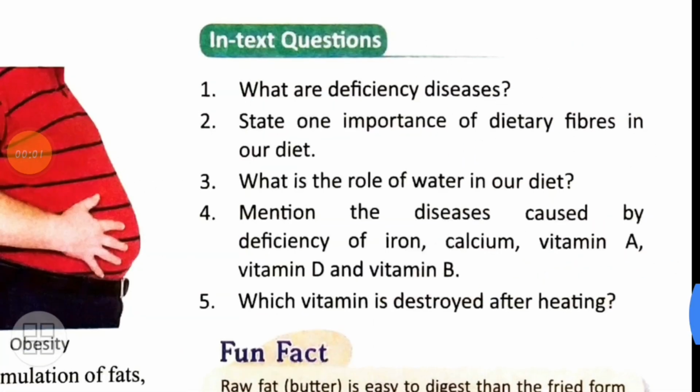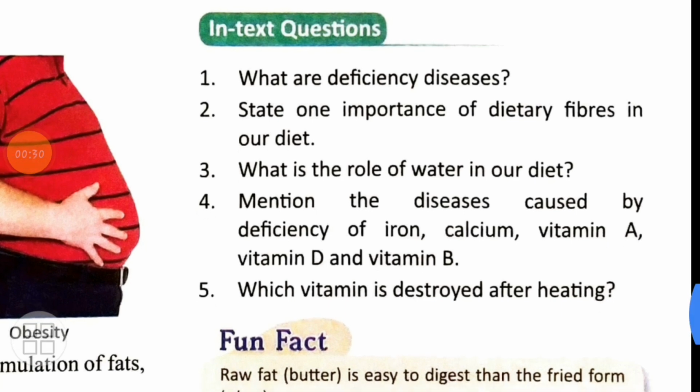This way we come to the end of the chapter, that is we have done obesity, we have done various diseases which are caused due to deficiency and even overeating. Now this obesity which we have done right now results due to overeating of junk food. Kids do not understand and they prefer more of junk food, but what is the consequence? It leads to being overweight. The child gains weight tremendously and he is not able to control it unless and until he is physically active.